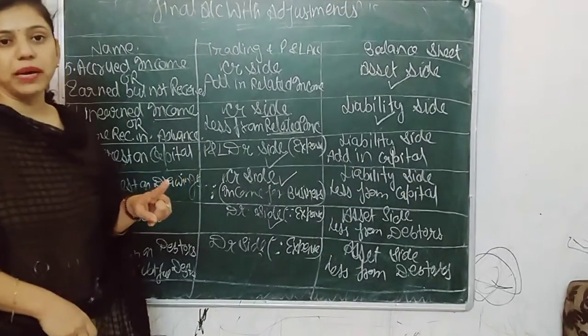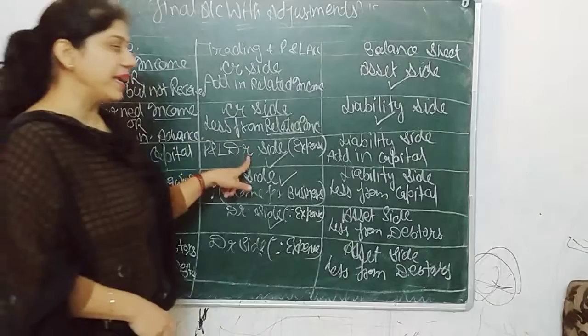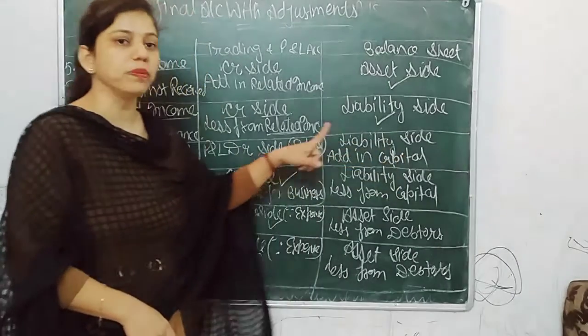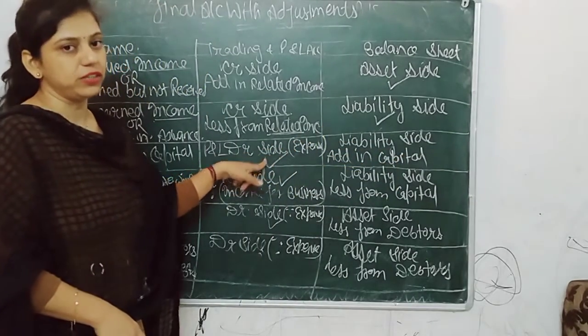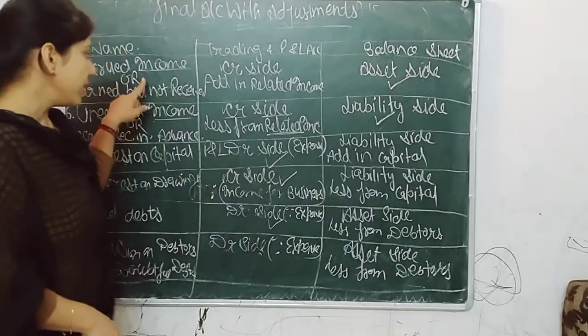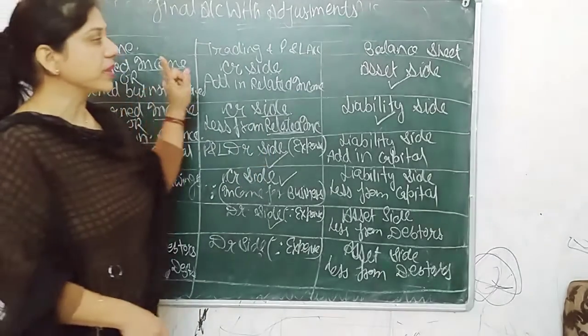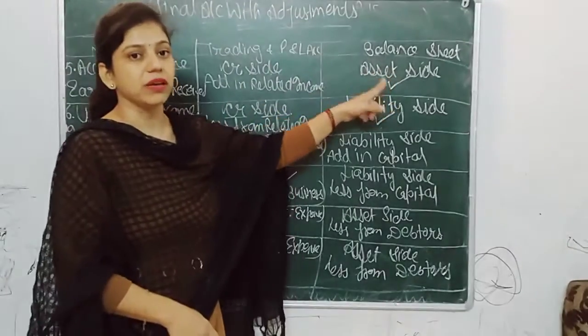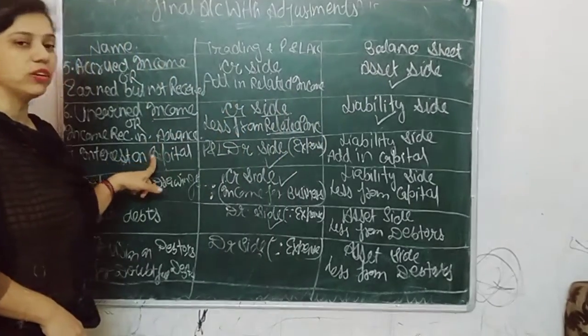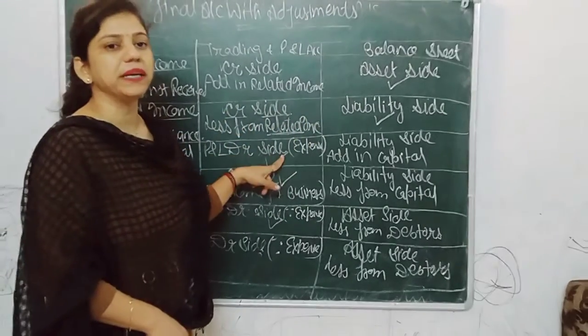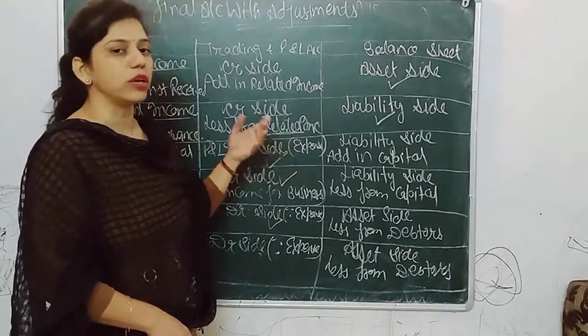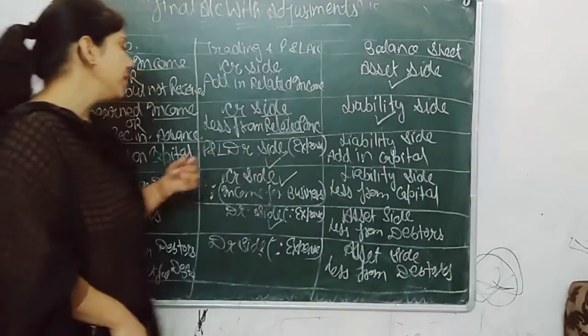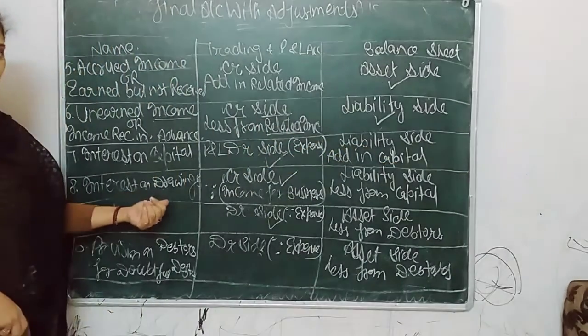And if interest on capital is given in the question, then never post it in the balance sheet. It should be passed in the P&L debit side. So just learn it. When accrued income is given in the question, then it goes in the balance sheet. But when interest on capital is given in the question, then it should be passed in the P&L debit side, because it means it's already adjusted in capital. Next we have interest on drawings.